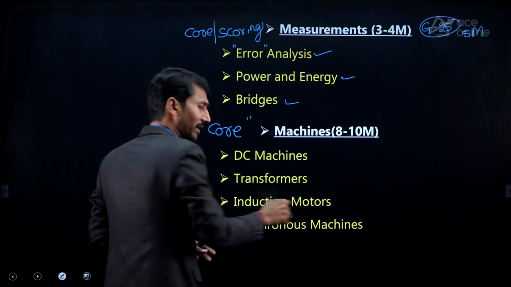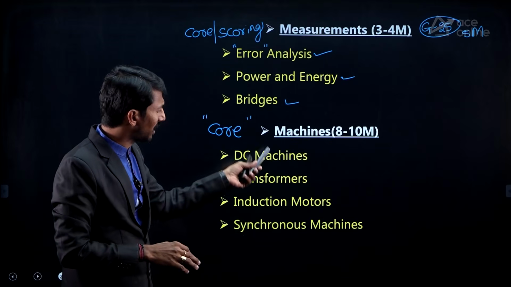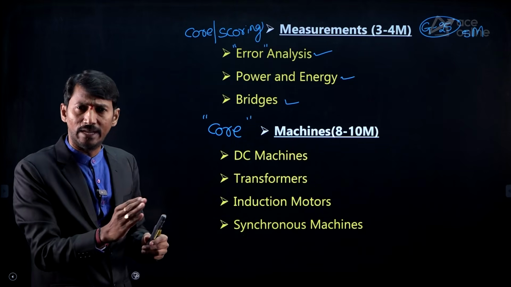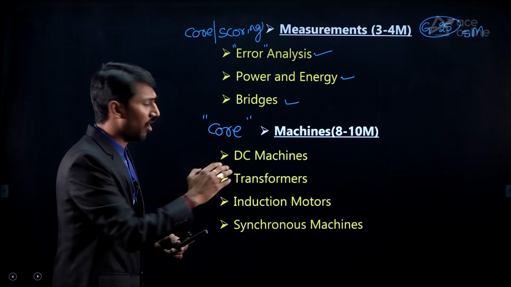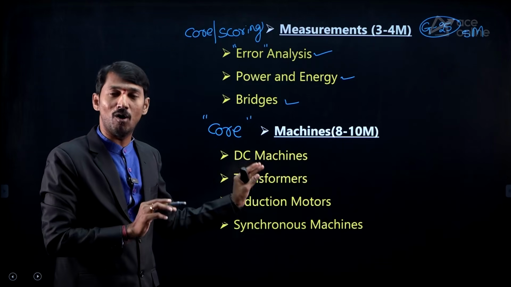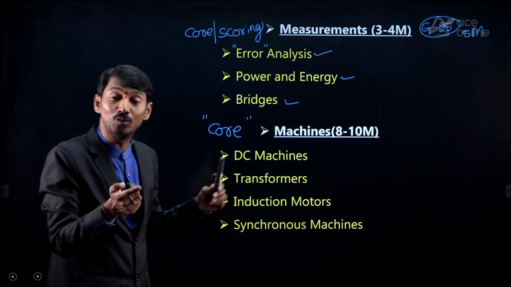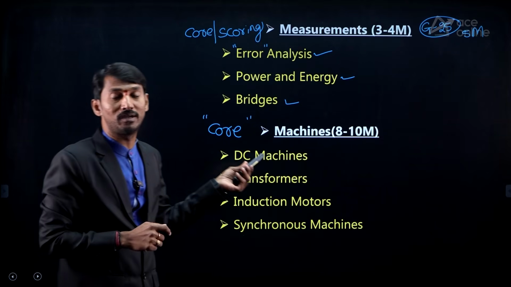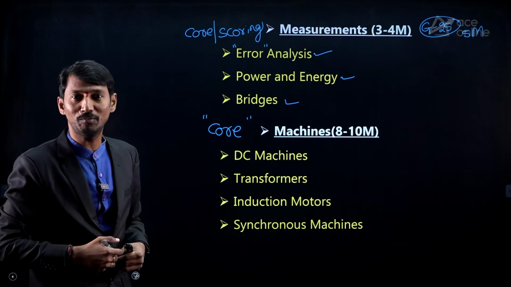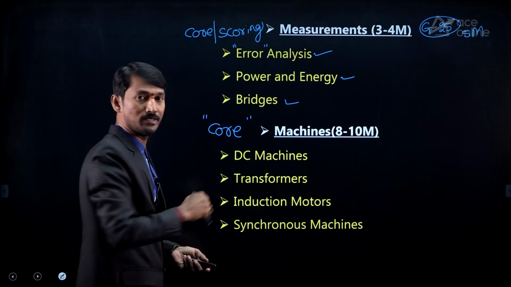But if you see the weightage, they are approximately covering questions from all the machines, like 2, or at least 1, 3, like that. They are trying to cover all the machines. That's why you are supposed to focus on all machines compulsorily, not only from a scoring point of view but also to get the subject knowledge, because this is our core subject for electrical people. So these are the topics to be focused.